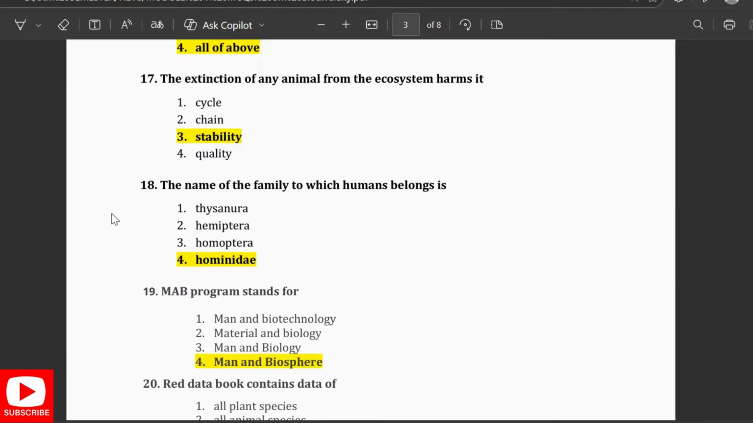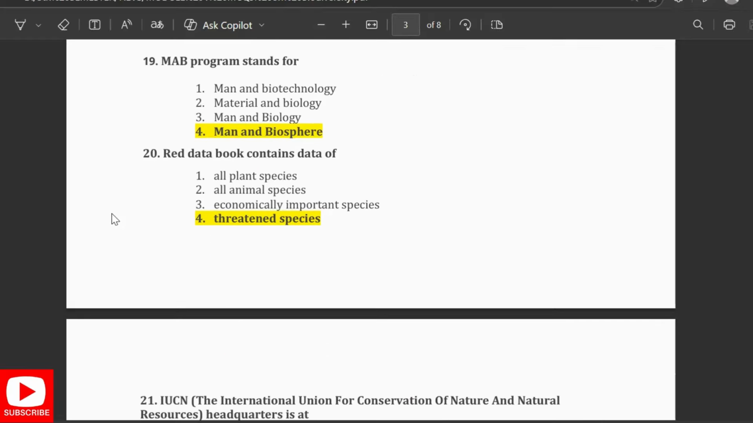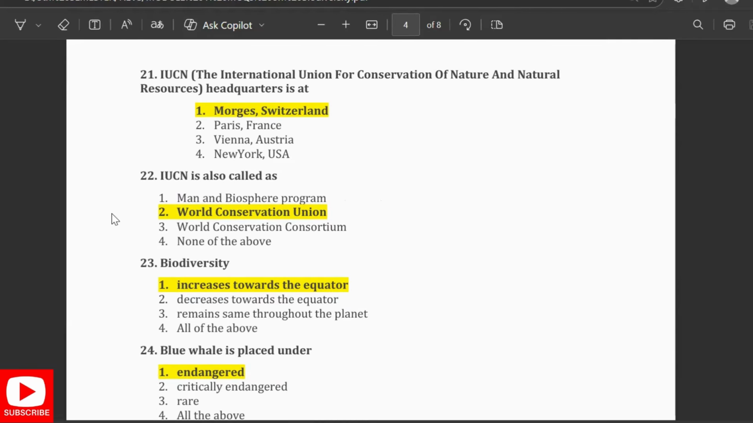The name of the family to which humans belong is Hominidae. The MAB program stands for Man and Biosphere. The Red Data Book contains data of threatened species. The IUCN, International Union for Conservation of Nature and Natural Resources, has its headquarters at Morges, Switzerland. IUCN is also called the World Conservation Union.